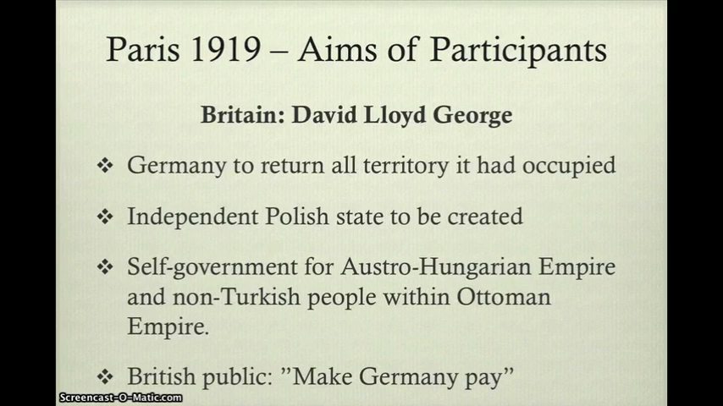Britain, led by David Lloyd George. Germany was to return all territory it had occupied, an independent Polish state was to be created, and there was to be self-government for the Austro-Hungarian Empire, as well as self-determination for the non-Turkish people within the Ottoman Empire. And as I mentioned before, the British public was very keen on making Germany pay. So obviously this influenced David Lloyd George in his peacemaking process.